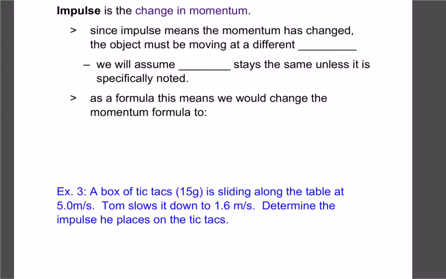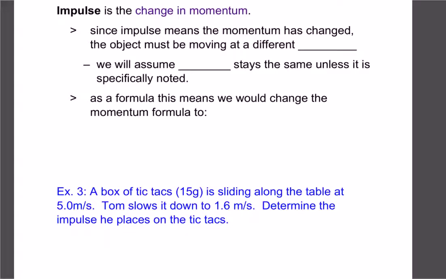Okay, our next definition for today is impulse. And impulse is basically just comparing what the change in momentum is. So if a car is stopped and it's going to speed up, it's going to have a momentum of 0 up to whatever its momentum is going to be when we have its mass times velocity. So momentum's changing, we call that impulse. So just a fancy word meaning change in momentum.